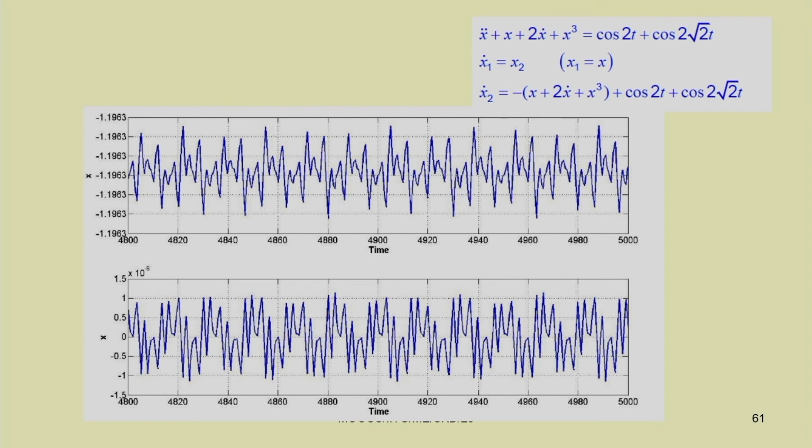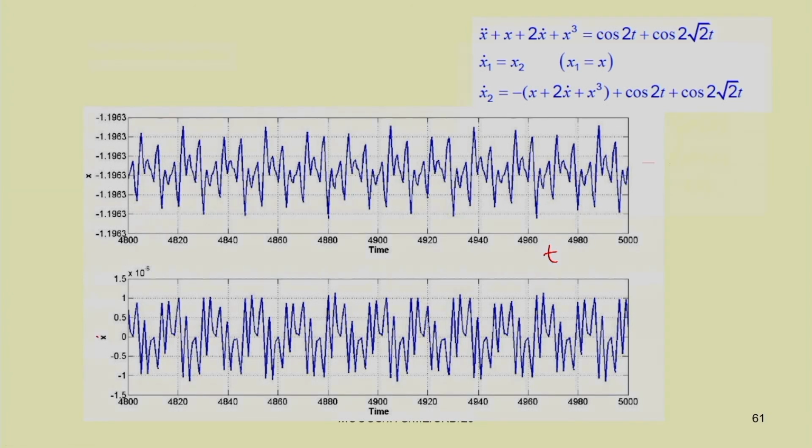For the first, let us take x1 dot equal to x2, and the second equation x2 dot equal to minus x plus 2 x dot plus x cube plus 2 cos 2t plus cos 2 root 2 t. Taking that, we can plot x versus t and x dot versus t. This is the displacement versus time, and this is the velocity versus time.